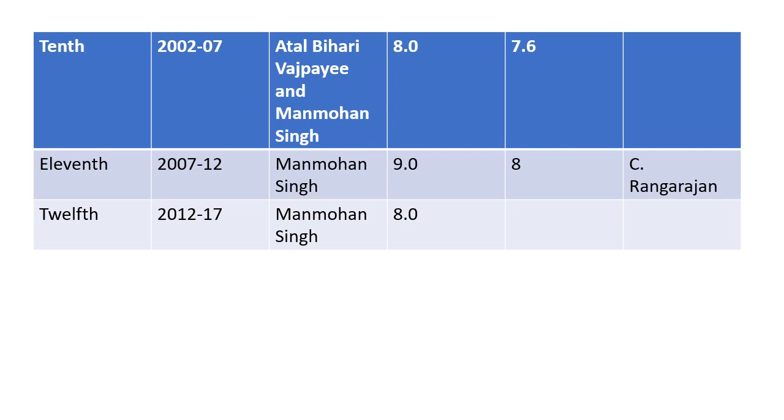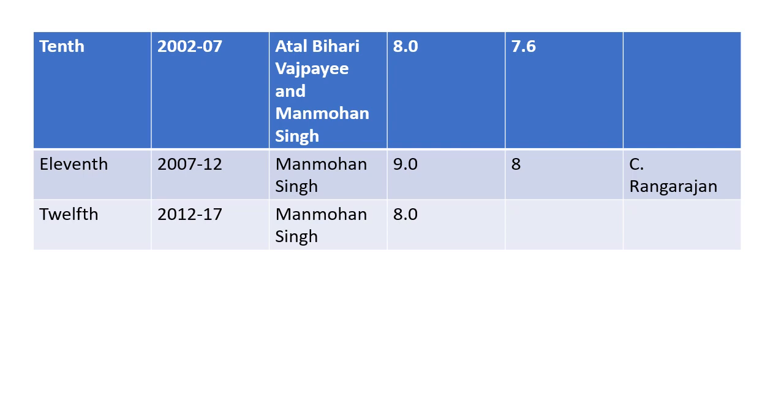Rangarajan model. Then the 12th 5-year plan, Manmohan Singh was the chairman, and it was from 2012 to 2017. The target was 8.0 and the achievement was less than that, 7.6. It wasn't based on any specific model. It is covering all the general areas. So these were the 12 5-year plans that have been constituted.